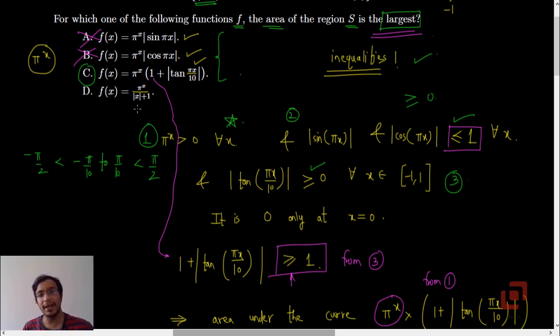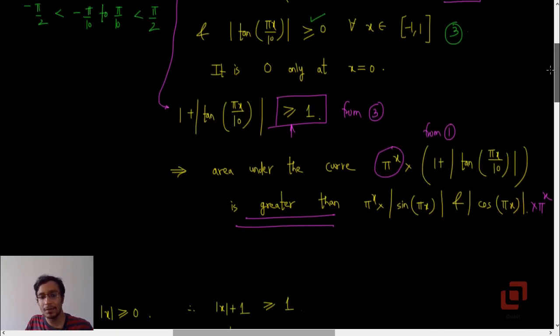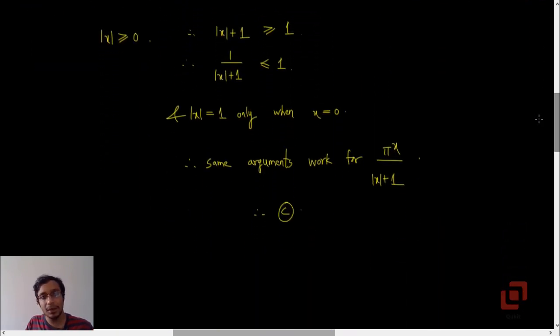f of x is pi raised to x upon mod of x plus 1. Now here we should know the properties of the modulus function, particularly its range. Mod x is always greater than or equal to 0. So if you add 1 to both sides, mod of x plus 1 will be greater than or equal to 1.